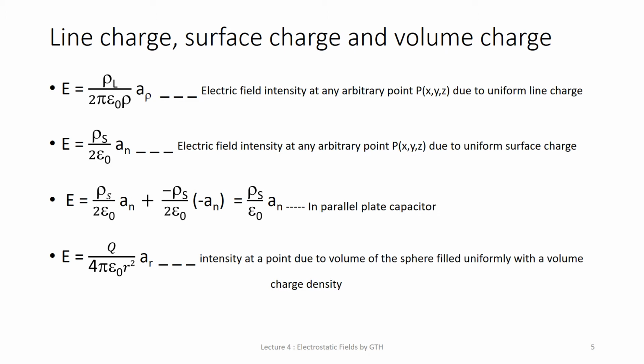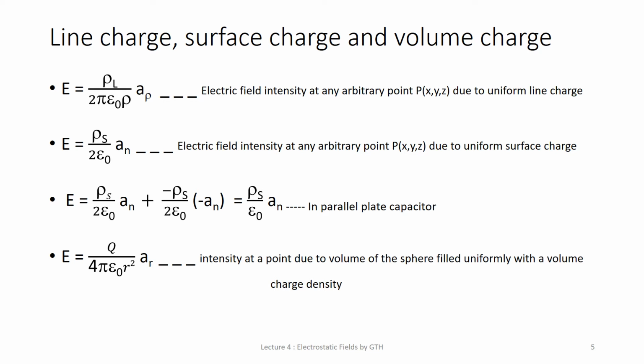Using that, you can calculate the electric field intensity. Here we have derived the equations for electric field intensity at any arbitrary point P (X, Y, Z) due to uniform line charge, uniform surface charge, and uniform volume charge, that is a sphere. For a line charge, the charges are distributed uniformly on the line. For deriving the equation, we considered the line oriented along the z axis, and an arbitrary point P (X, Y, Z) is selected.